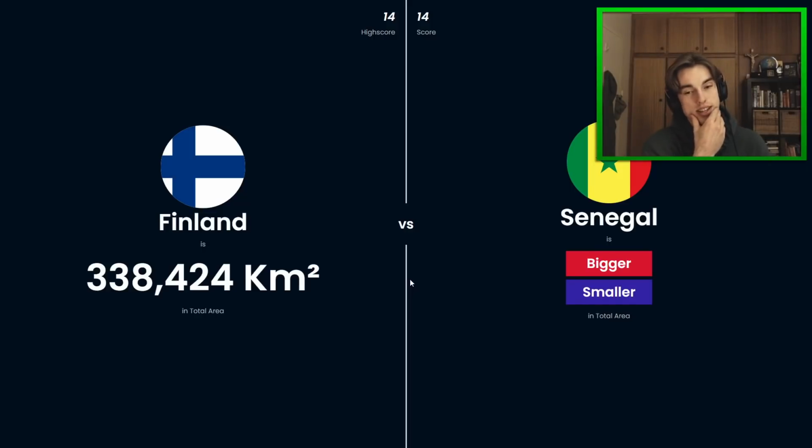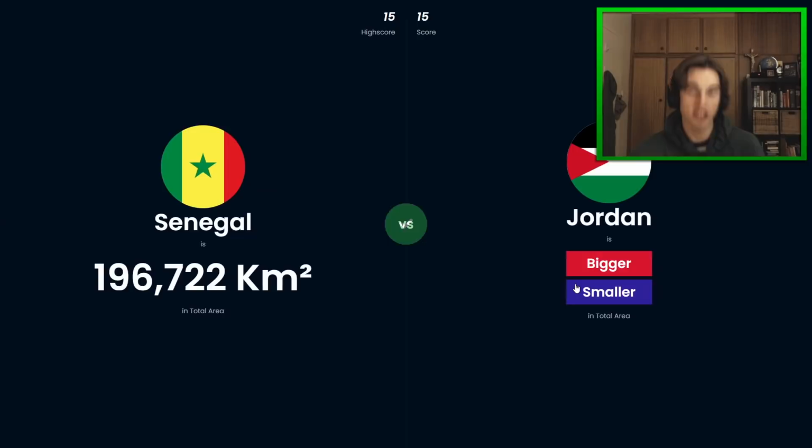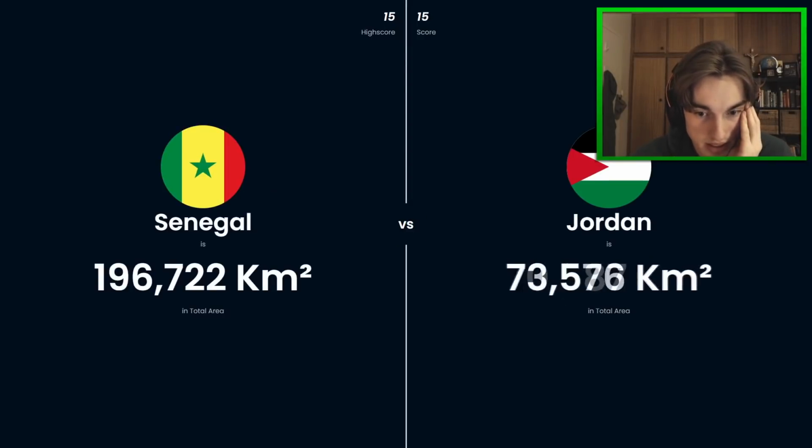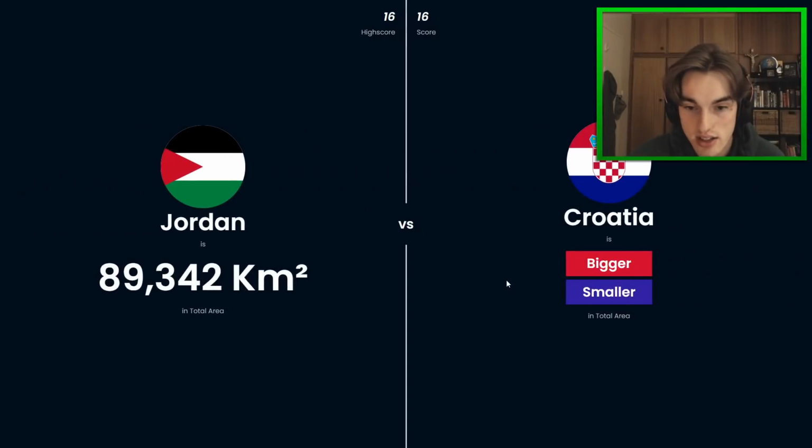Senegal should be smaller. I think it should be smaller. With Gambia cutting out the middle, should be smaller. Surely it's smaller. Eesh. Yes, we got it. Okay, we are on record pace here. And so Jordan should be smaller as well, but only by a bit. Yeah, okay, so about half the size.